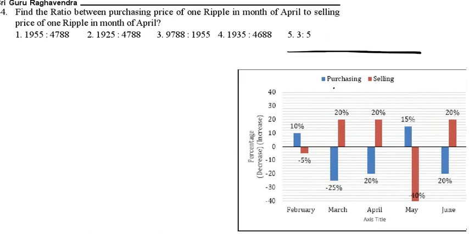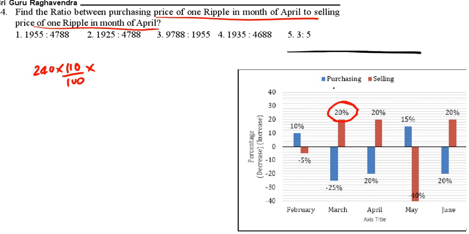Find the ratio between the purchasing price of 1 Ripple in April to the selling price of 1 Ripple in April. Now, the purchasing price of 1 Ripple in April: 240 into 110 by 100, then in March the purchasing price has a 25% decrease, so 3 by 4. Again, there is a 20% increase in the purchasing price. So find the purchasing price. Purchasing price means the blue line.